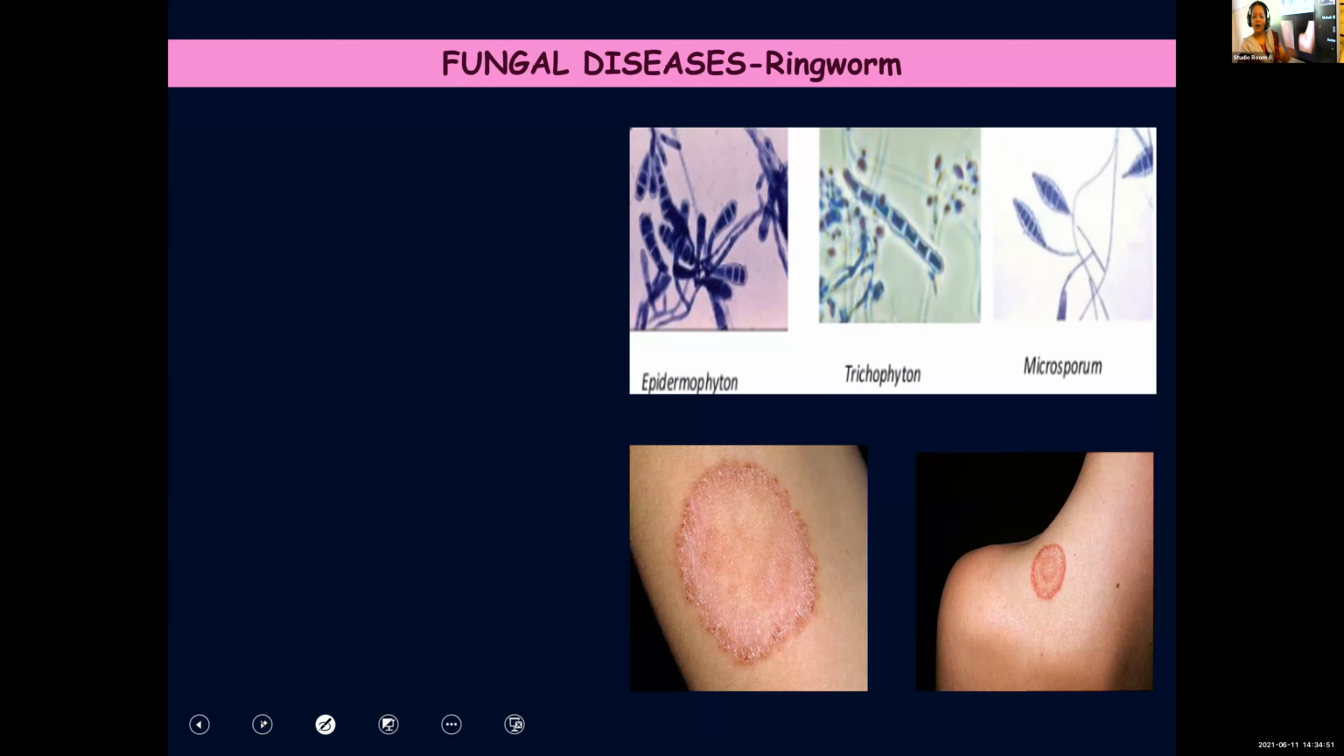But actually, ringworm is not a worm. It's a disease. And the interesting fact is that this is not caused by a worm, but it is caused by a fungus. But still you call it ringworm, because as you can see in the pictures below, once affected, the person will get some ring-like patches. So that is why it got the name ringworm. Ringworm is not an organism. It is a disease caused by a fungus, not a single fungus, a group of fungi. We will learn the names.